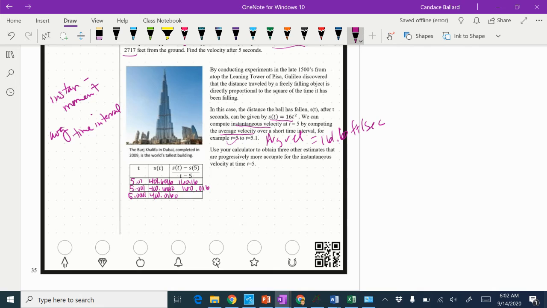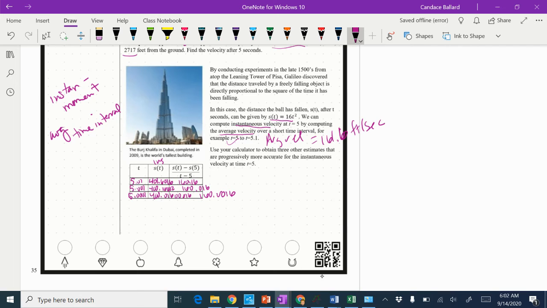I did not give you enough space to do the 0.016. And then this column would have been 160.0016. So you'll notice that my function value looks like it's getting really close to 400, and my average velocity,